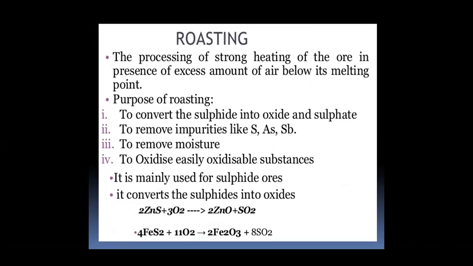Roasting. Roasting is the process of heating the concentrated ore at high temperature below its melting point in the presence of air or oxygen. The purpose of roasting is the conversion of sulfide ore into oxides and sulfates. During roasting, impurities like sulfur, arsenic and antimony are removed, and moisture is removed. Oxides are easily reducible, and sulfide ores are usually converted into oxides.